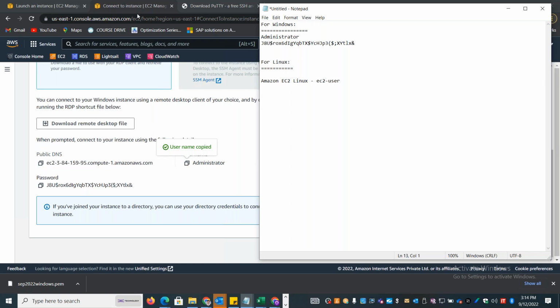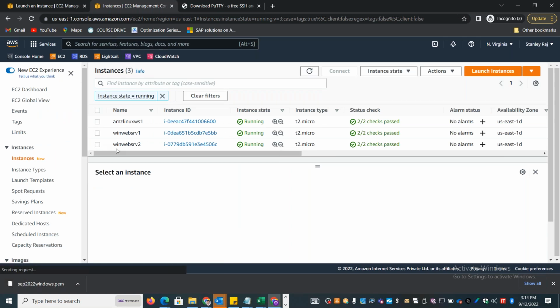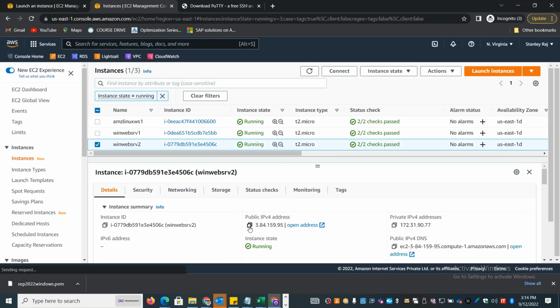Now let us log into the system. To log into a Windows system, you can use a tool called RDP, Remote Desktop Protocol.